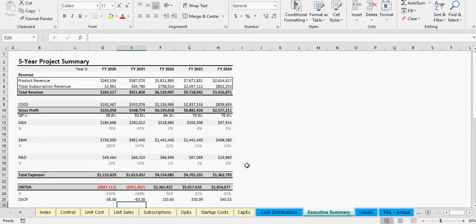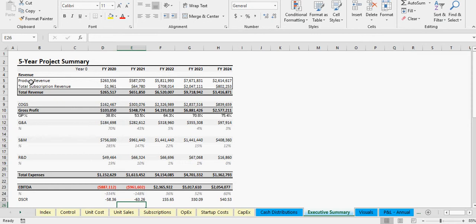Now we've got the executive summary. We're just doing it over 5 years, and we've got revenues from product, so this is selling your units. You've got revenue from subscribers, which is hopefully going to grow over time. You've got your cost of goods sold. These are all high-level items. We'll get more into detail on how these are all being calculated in the P&L annual and monthly details.